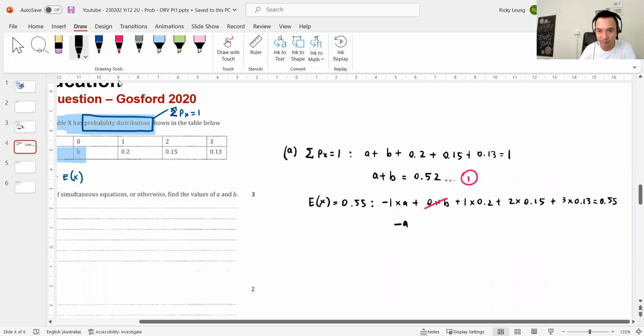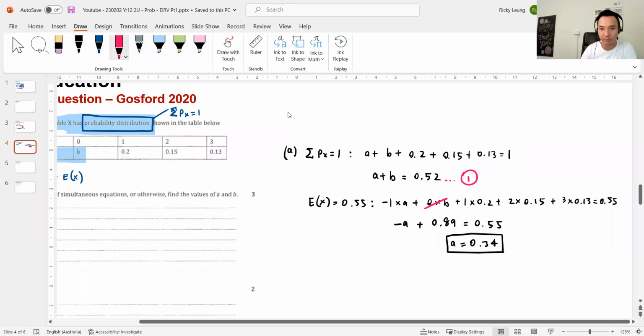So minus A plus, now, if you added all that, I believe 0.9. Yeah, someone check that, please. Right, 0.55, and then A just equals minus that, so 0.34. So you actually don't need to solve simultaneously.